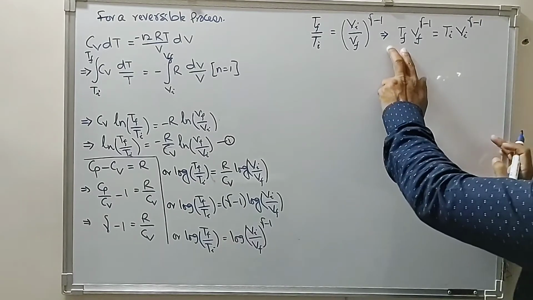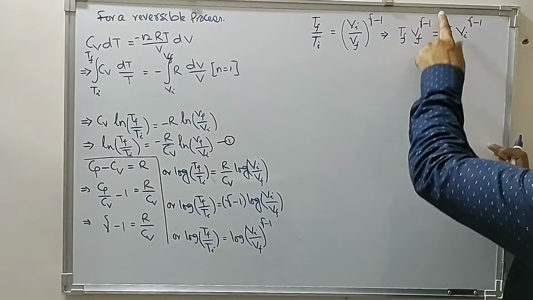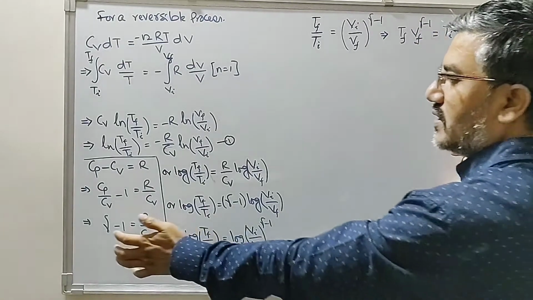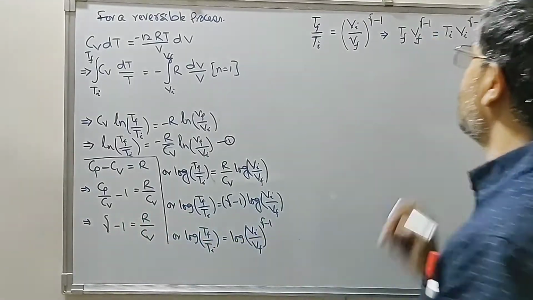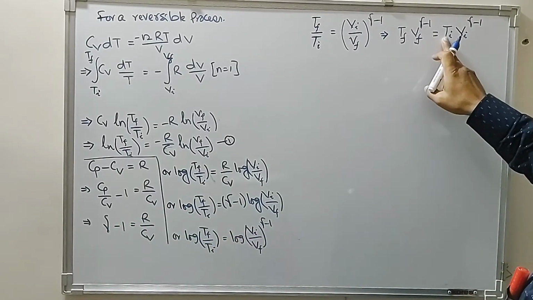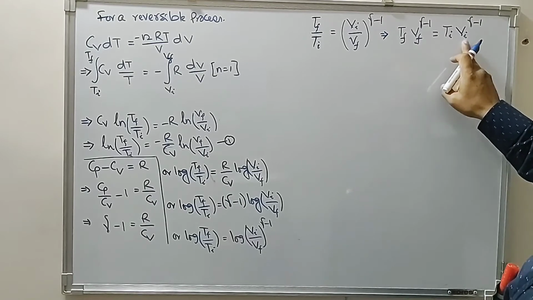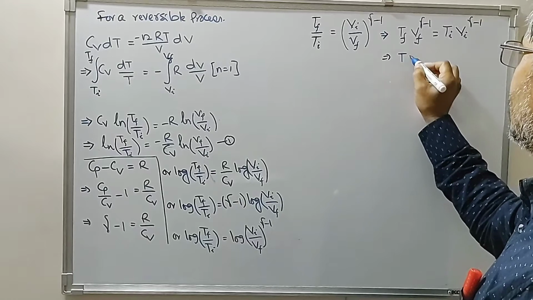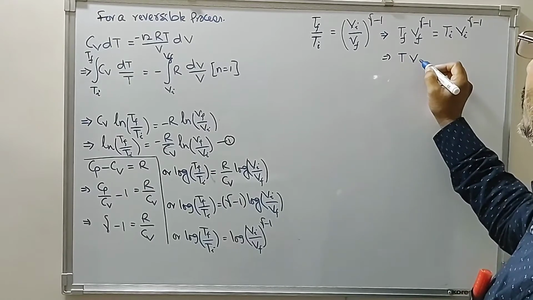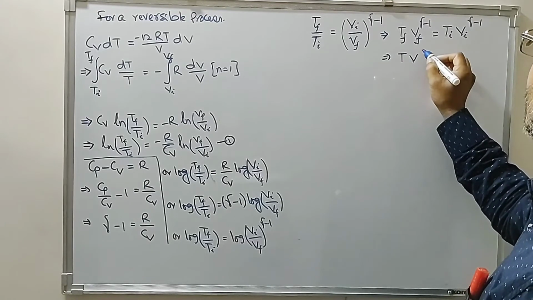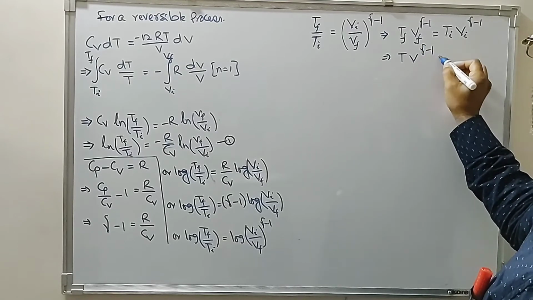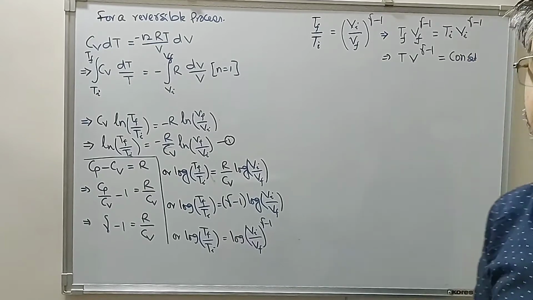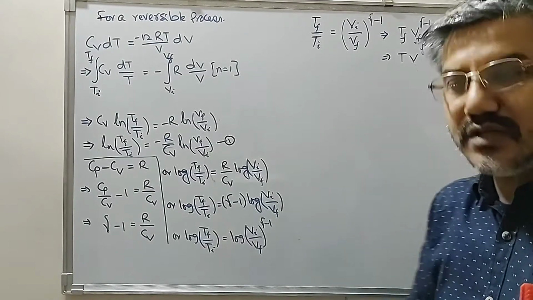So final temperature into final volume raised to the power gamma minus 1, where gamma represents the Poisson's ratio, which depends on the atomicity of the gas, is equal to initial temperature into initial volume raised to the power gamma minus 1. Simply, temperature into volume raised to the power gamma minus 1 is always constant for an adiabatic reversible process.